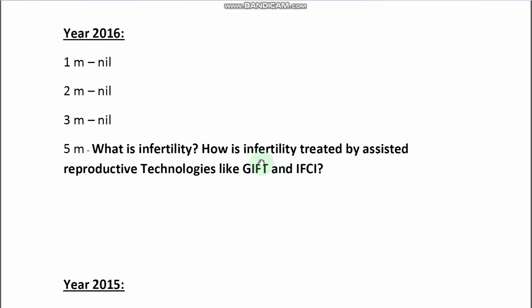You can explain both the GIFT and ICSI processes. Write both abbreviations in full, and after that explain the process, right? So one 5-mark question given.